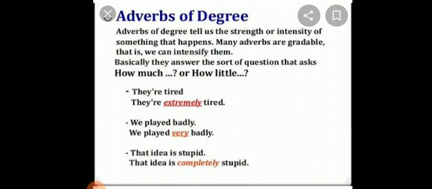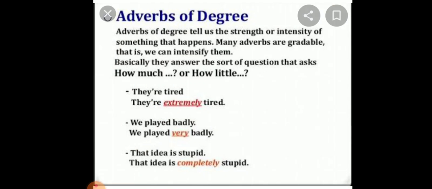Next kind of adverb is adverbs of degree. Adverbs of degree tell us about the extent, that is the degree, to which something happens. They answer the question how much or to what degree. Adverbs of degree are used to modify verbs, adjectives and other adverbs.